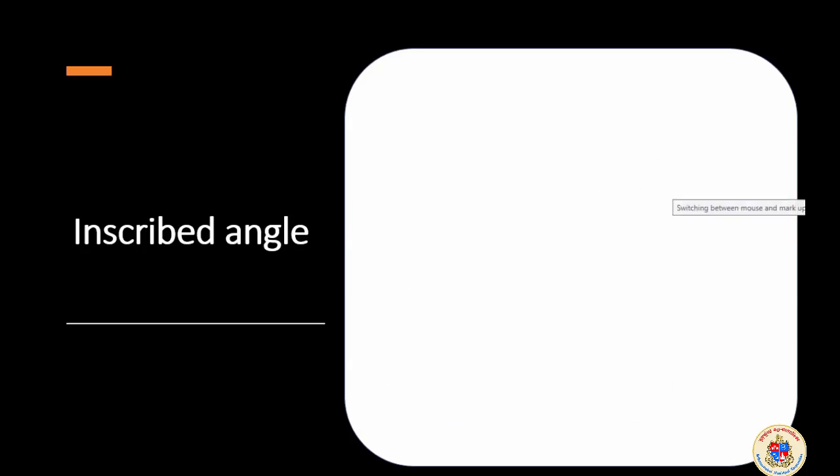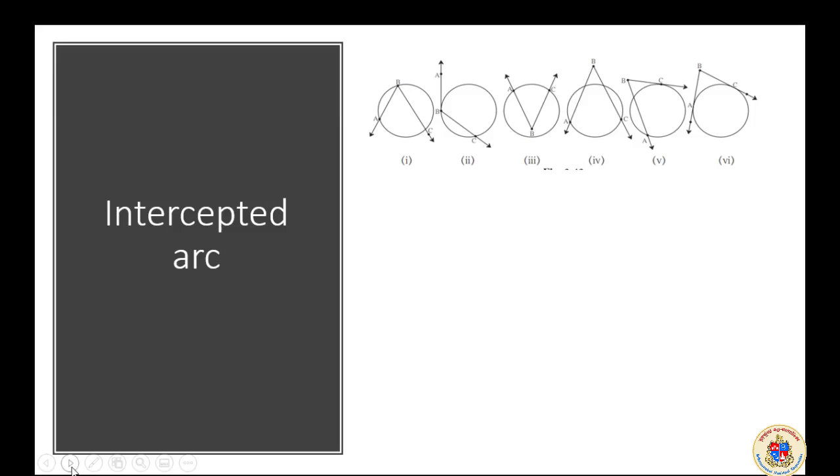Okay, we'll go ahead and see what more is there in the textbook. Intercepted angle, as I told you. Now an inscribed angle will be an angle formed within the circle, and its arms will intercept, meaning cross. The police will intercept the vehicle. If you want to catch a vehicle, you go and intercept it, cross it and stop in front. You saw that in the picture, the same way. Now here it is an arc intercepted by the angle.